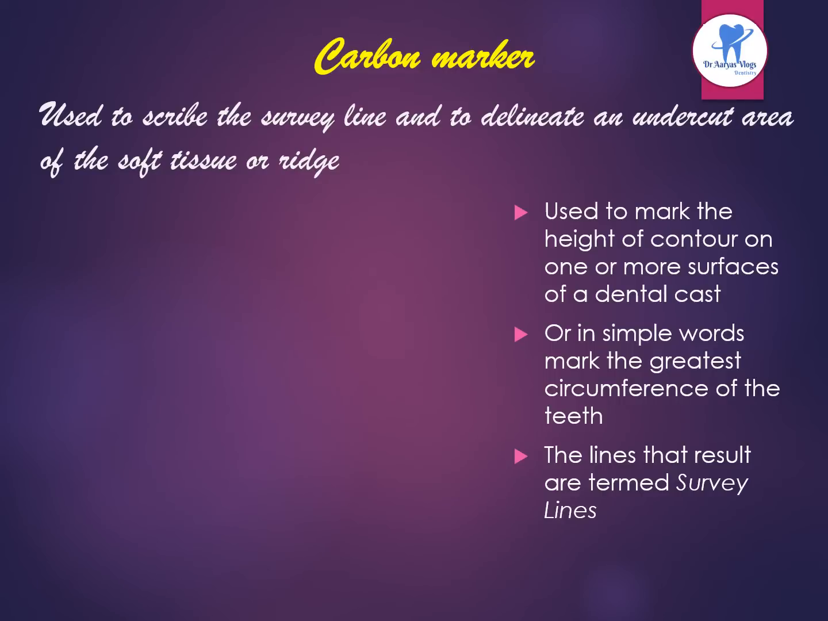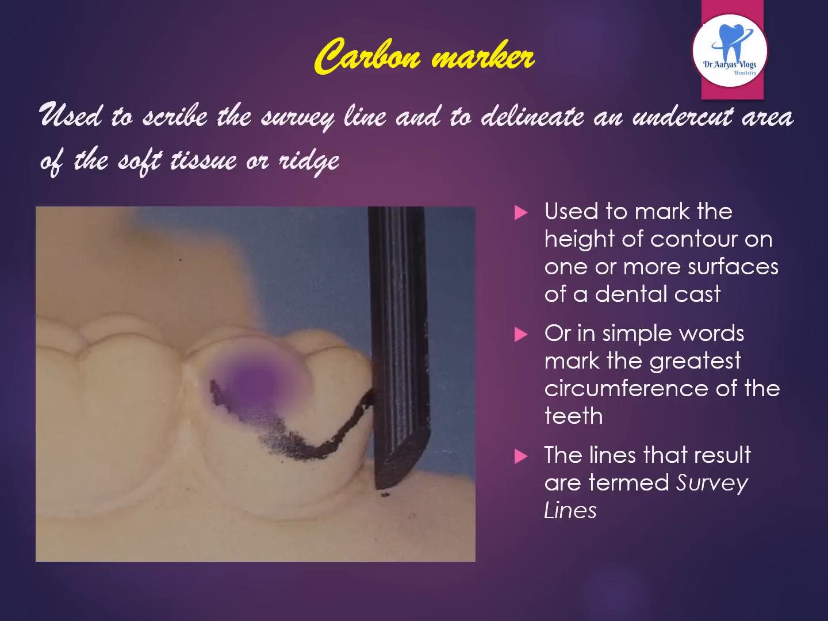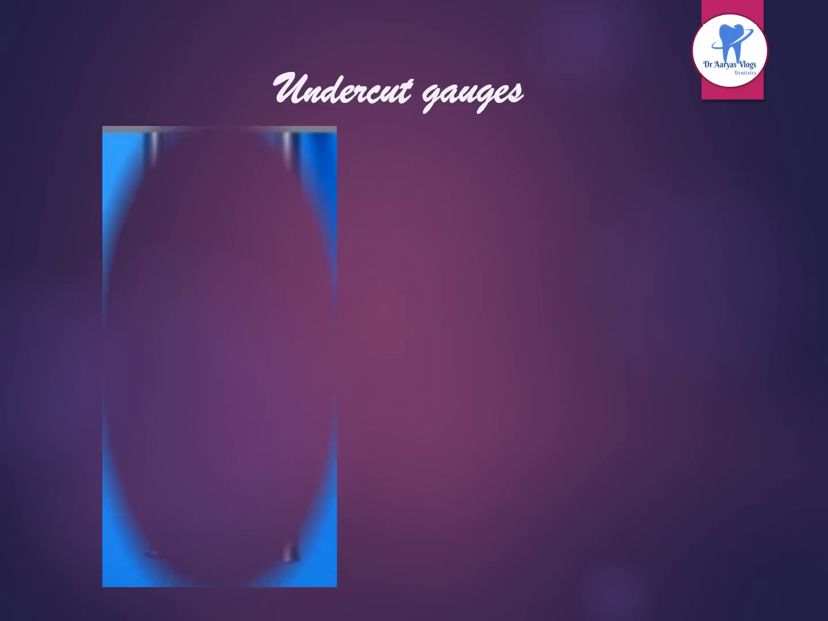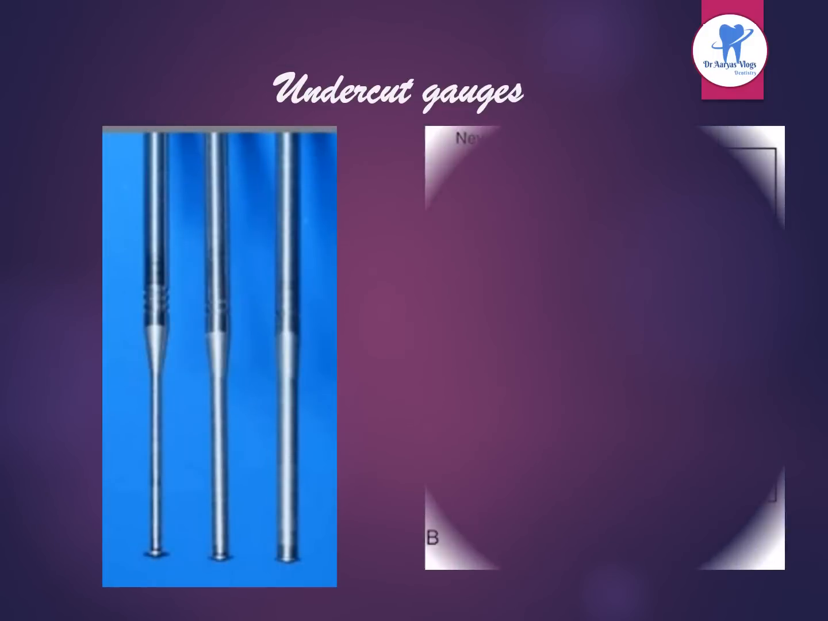Coming to the carbon marker, it is used to scribe the survey line and to delineate an undercut area of the soft tissue on the ridge. So it is used to scribe the survey line and to mark the height of contour on one or more surfaces of the dental cast. Or in simple words, it can mark the greatest circumference of the teeth, and the lines that result are termed survey lines. These are the various undercut gauges.